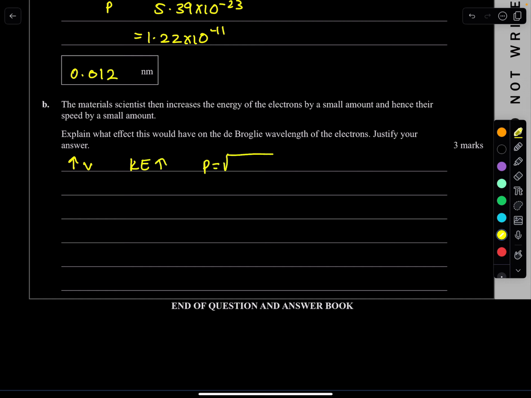Remember p equals the square root of 2mE, it means your momentum has also increased. Now, wavelength is h over your momentum. So if your momentum has increased, your wavelength decreases because your denominator is increasing. So overall, the wavelength will decrease.